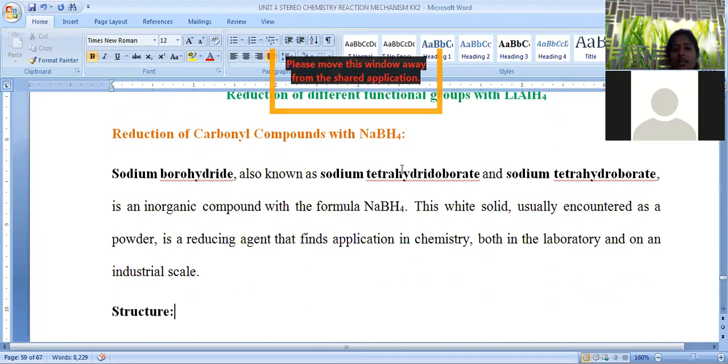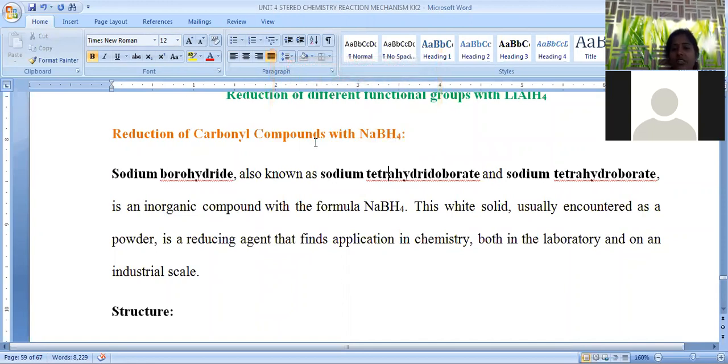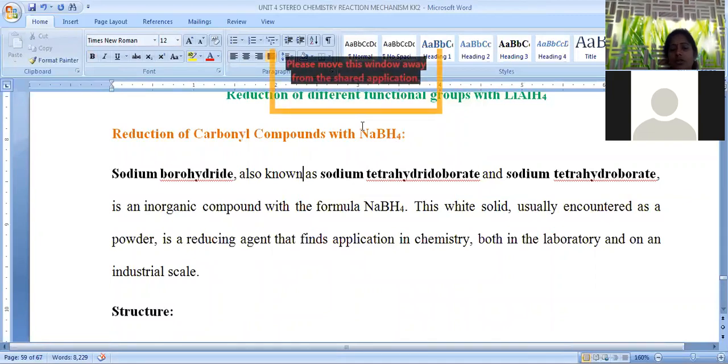Now let us see reduction with sodium borohydride. Sodium borohydride is another reducing agent, but its strength is less compared to lithium aluminum hydride. The reason is that the boron-hydrogen bond is very strong, whereas the aluminum-hydrogen bond is very weak. That's the reason why hydrogen is easily liberated by lithium aluminum hydride compared to sodium borohydride.